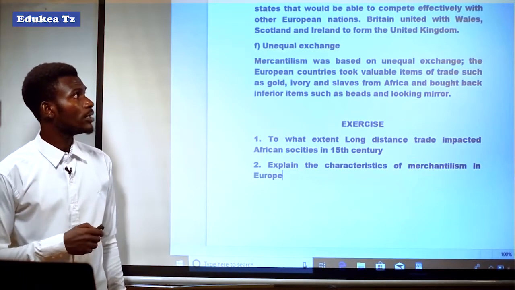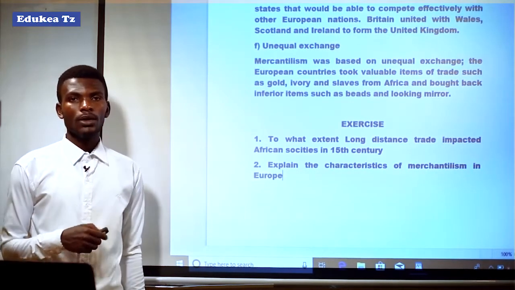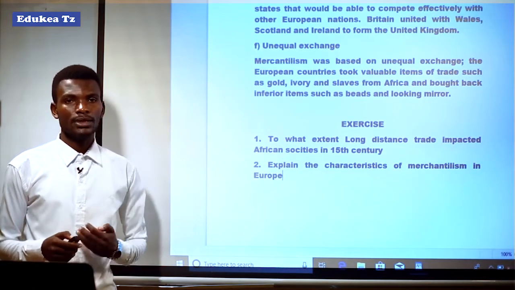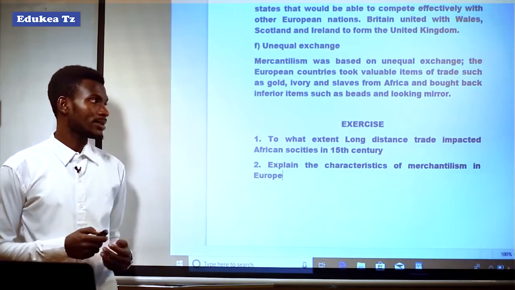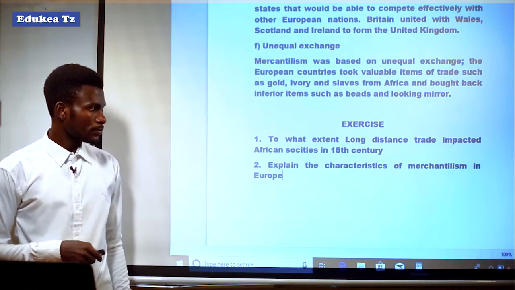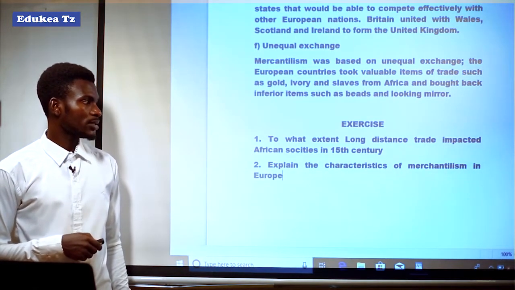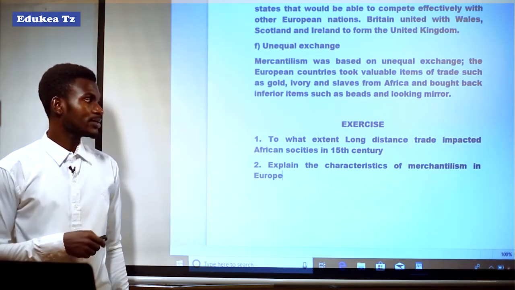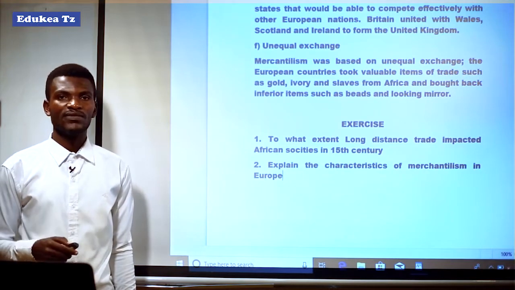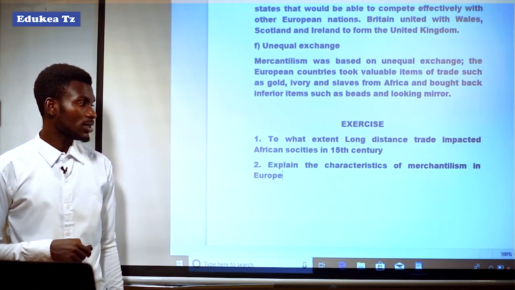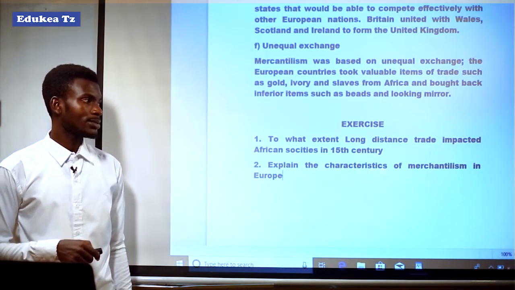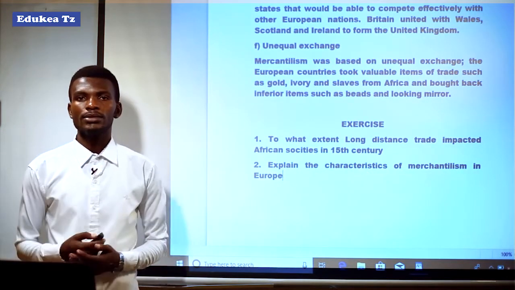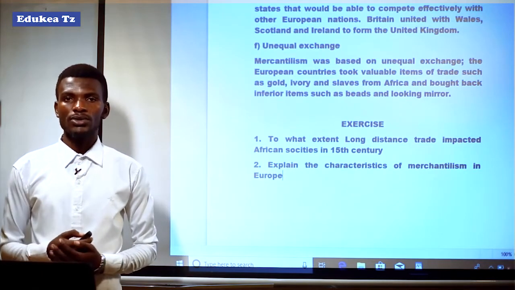So after looking at the characteristics of mercantilism in Europe, I would like to end here, and I would like to leave the exercise, which is two questions. The first question is, to what extent did long distance trade impact African societies in the 15th century? And the second question is, explain the characteristics of mercantilism in Europe. So this marks the end of today's lesson.